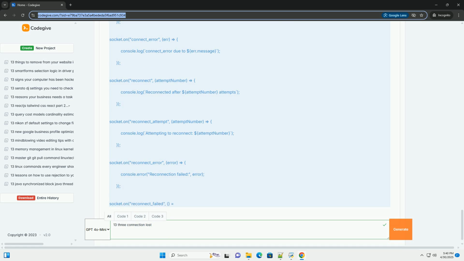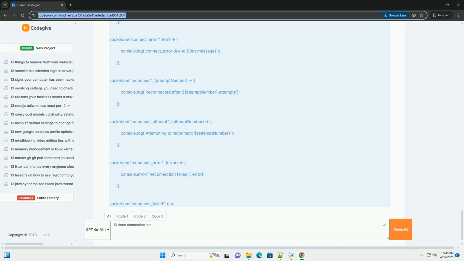Example scenario and solution. Scenario: clients are frequently disconnecting with a ping timeout reason. Possible cause: the ping timeout is too low for clients with unreliable network connections. Solution: 1. Increase ping timeout in your socket.io server configuration. 2.